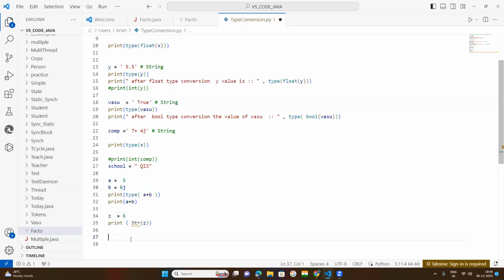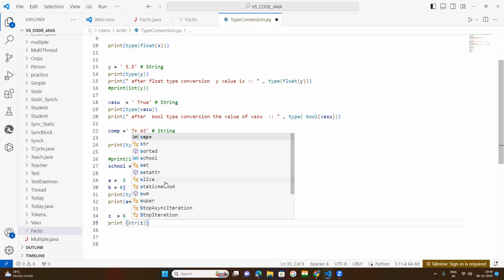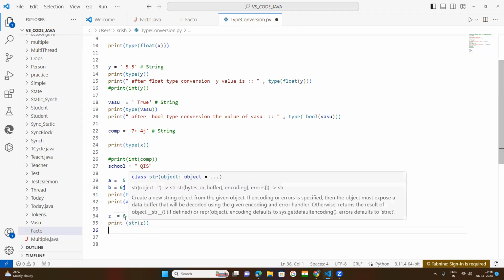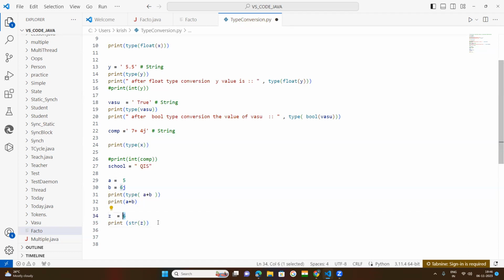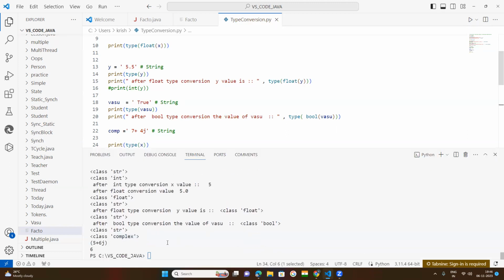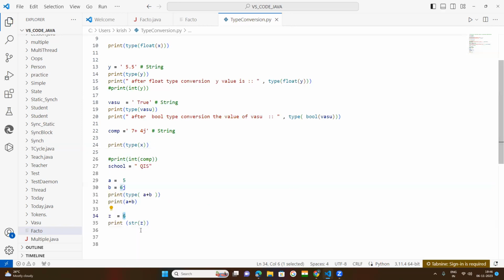Now what happened? By the string function, str in lowercase, we can convert this into a string. Okay. By the string function, I can convert this integer into a string. Print. Now what does it become? You are getting 6, but how do you know that 6 is a string? So you need to put the type function here.